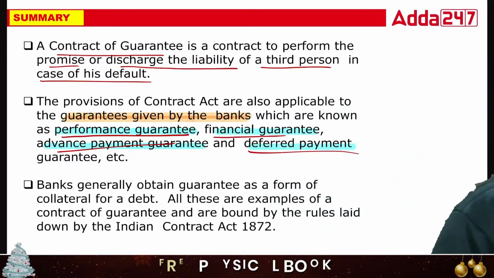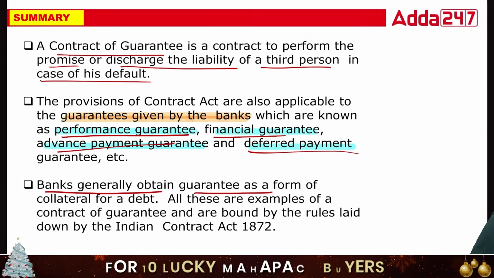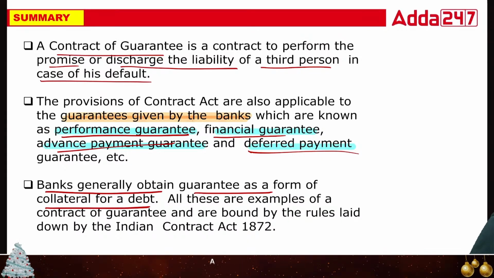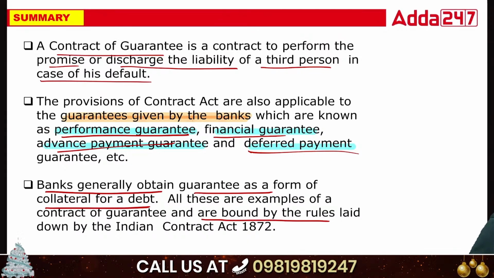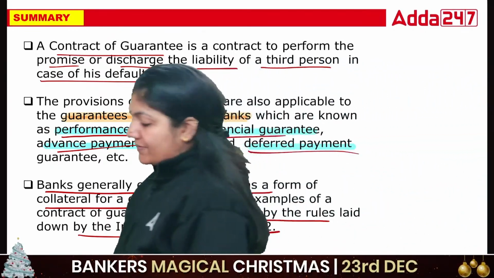So banks generally obtain a guarantee as a form of collateral for a debt. All these examples of contracts of guarantee are bound by the rules laid down in the Indian Contract Act, 1872. That's it. Very important concept.